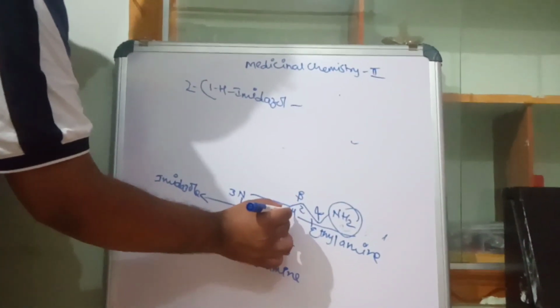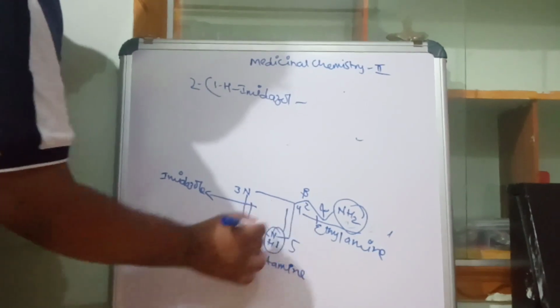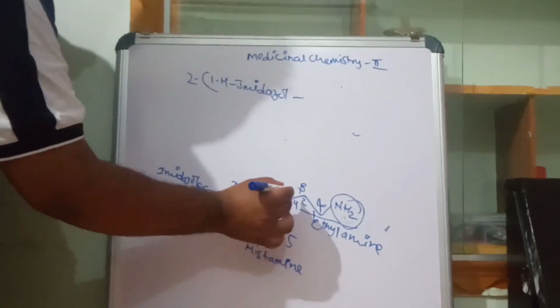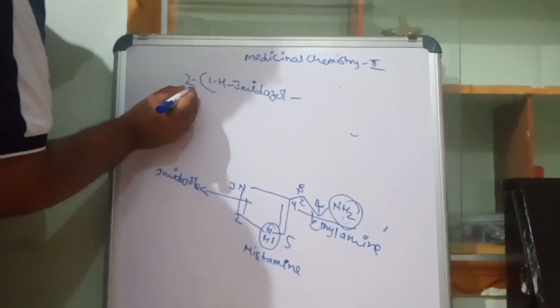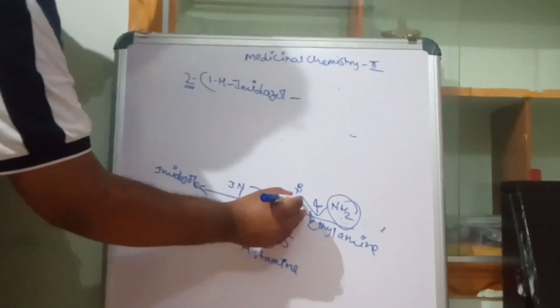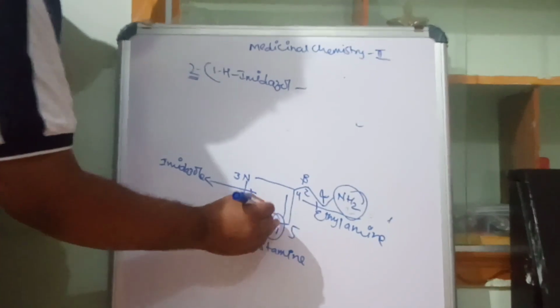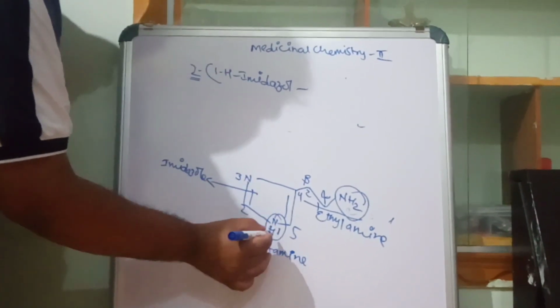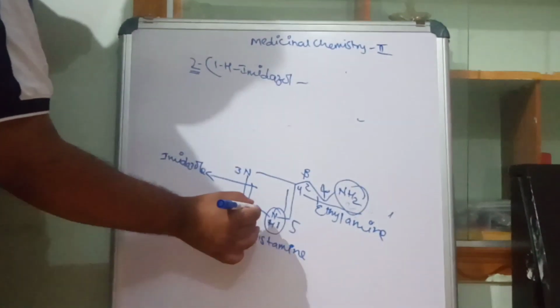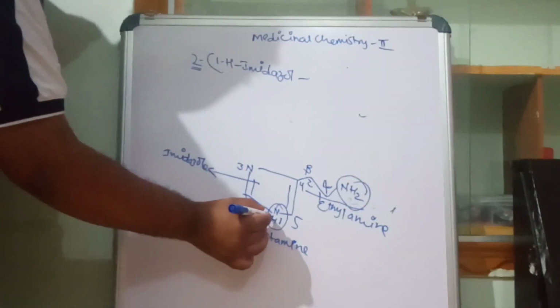Fourth position. 1, 2, 3, 4. We have given 2. 2 means at the second position of this side chain we have a ring. In that ring at the first position we denote 1H, so the nitrogen holding the hydrogen atom.